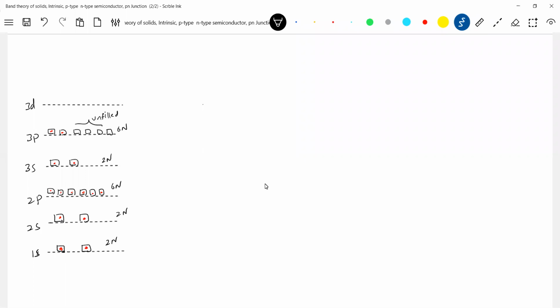If you go for the crystal lattice structure, this is for one silicon atom. If the silicon atoms come together, a covalent bond will be formed with the adjacent silicon atom, and a molecule will be formed for the total substance. When I plot this for the total substance, the band structure will take shape like this. We have boxes here.